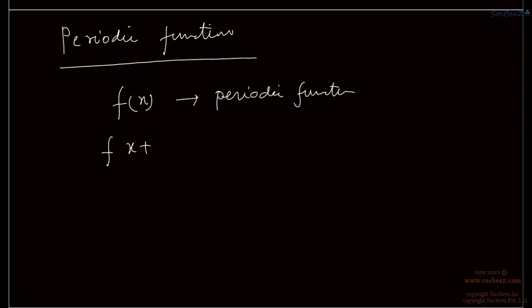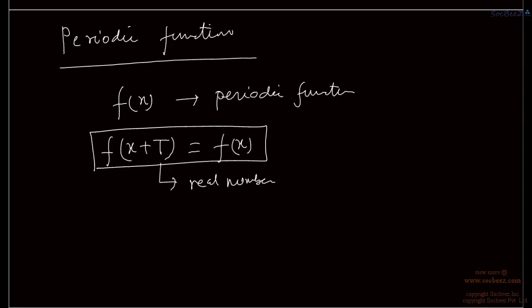That means if f(x + t) is also equal to f(x), for t a real number, then this f(x) is periodic. That means its graph also repeats after some interval.